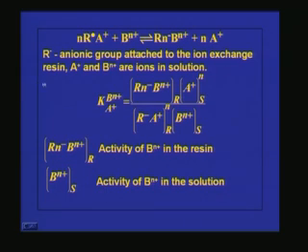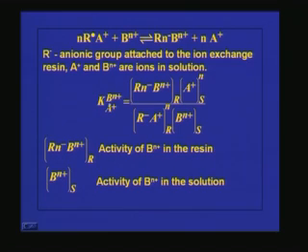So if you want to find out what is the selectivity coefficient, or how much selectivity this B ion is having over A ion on the ion exchange resin, then we can calculate that using this expression.